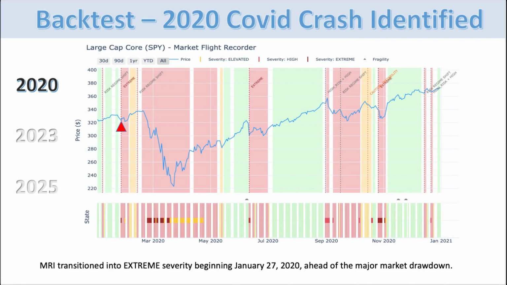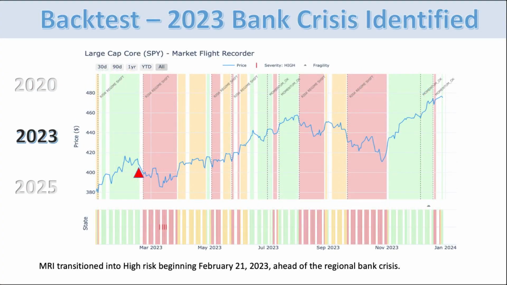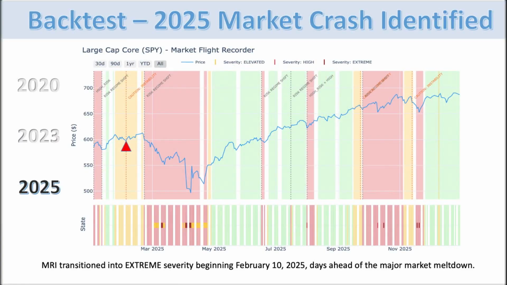The system has been backtested across more than 6 years of market history, spanning multiple cycles and drawdowns. It escalated risk during COVID. It remained defensive through the 2022 bear market. It flagged banking stress in 2023. MRI is fully deterministic. The same inputs always produce the same outputs. No black box models, no parameter drift, no opaque learning systems.